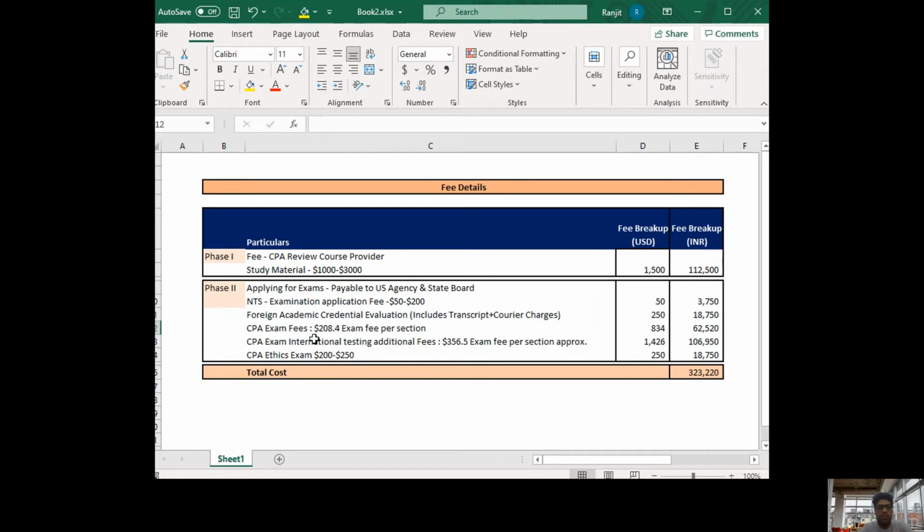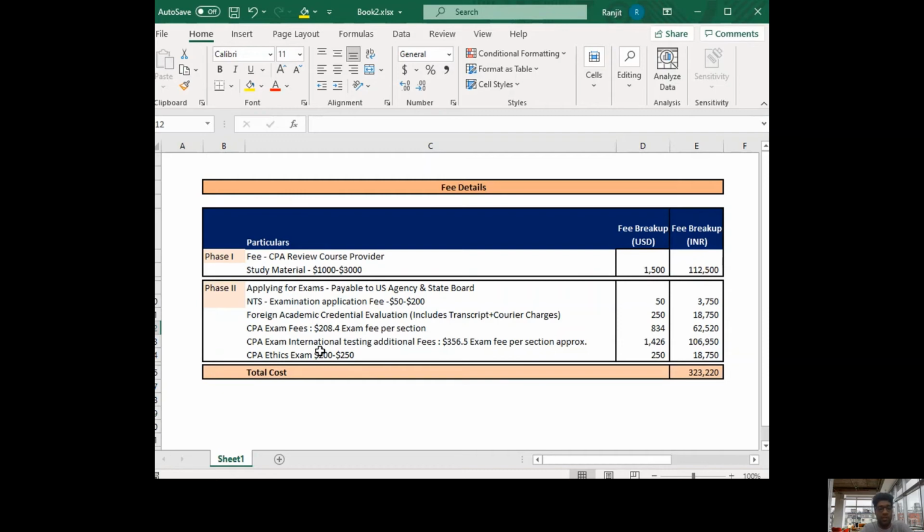Apart from that, the third fee is the exam fee. The exam fee is $208 per section. If you are appearing for 4 sections, and definitely you need to appear for all 4 sections to clear the CPA exam, right? So $208 per exam, $834 in USD, and in INR it's 62,000 rupees.